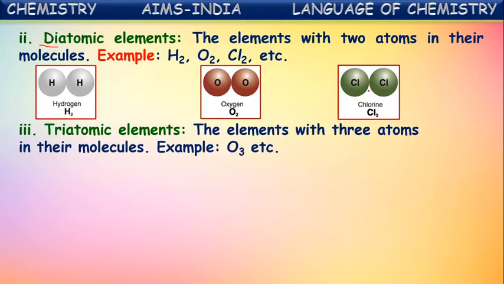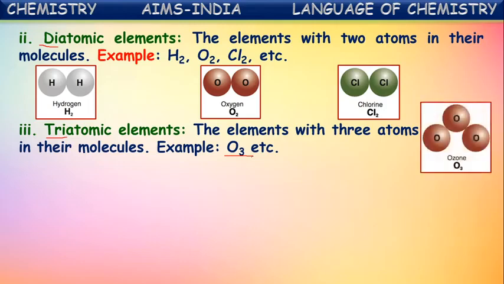One more classification, triatomic elements. We can say the elements with three atoms in their molecules are called triatomic elements. We know what tri means. Tri represents three. So the elements in which there are three atoms in each molecule are considered triatomic elements. Example, shown here, O3. What is it called? Ozone. Ozone is an element which has three atoms in each molecule. It is called a triatomic element.